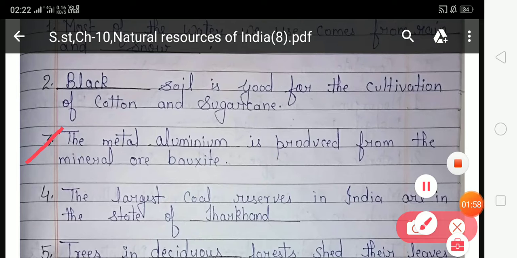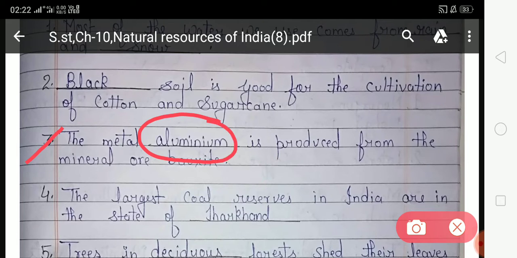The metal dash is produced from the mineral ore bauxite. So students, which metal is produced from the mineral ore bauxite? Aluminium. So in the third number you have to fill aluminium, and here aluminium is already filled. Now look at the fourth number.